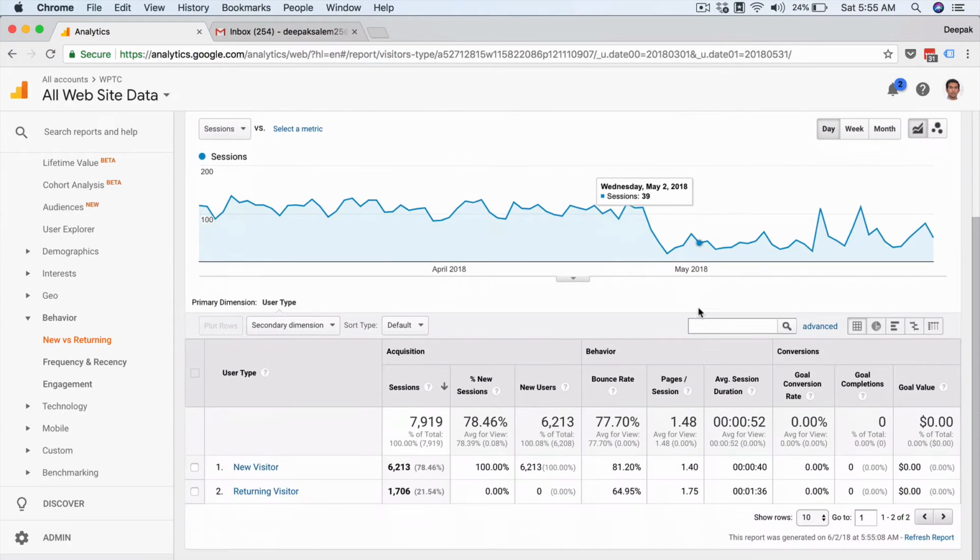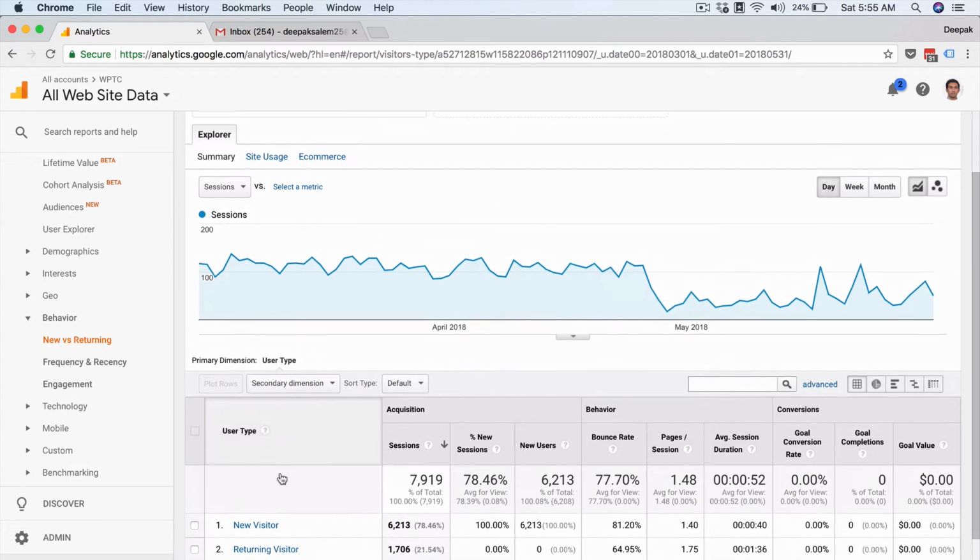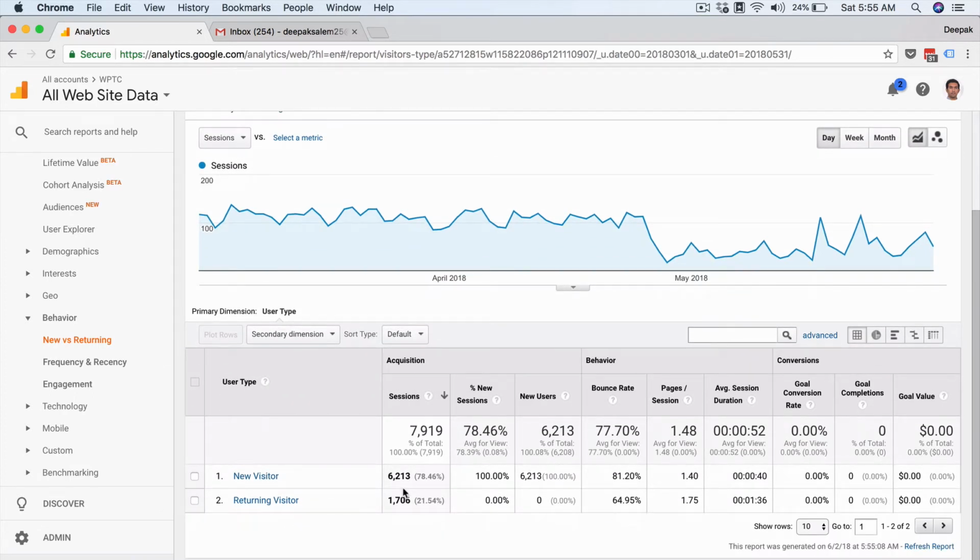When you look at the 3 months data, you will be able to see that we have had 6,200 new visitors and 1,700 sessions from returning visitors. The bounce rate for new visitors is very high, which is 81.2%. But people who are coming back to our site to consume more content, their bounce rate is much less, only 65%, which is a very good number. You can assume that people who are coming back have more interest in your site to consume more content. The pages per session and the average session duration are much higher with returning visitors than with new visitors.